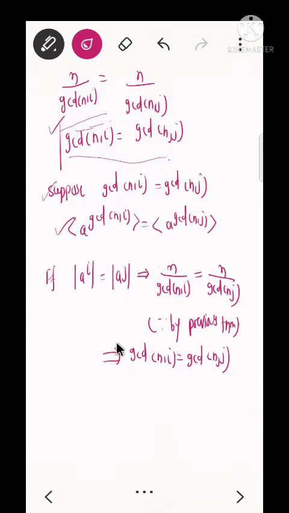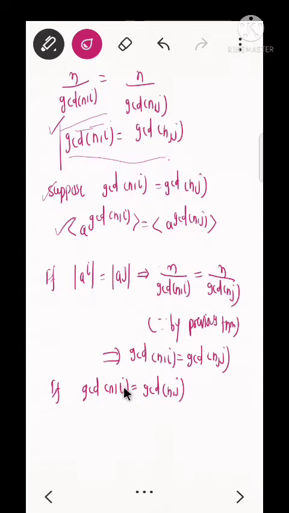So Q implies P. Conversely, suppose gcd(n,i) is equal to gcd(n,j), so we have to show that the orders of these two elements are equal.